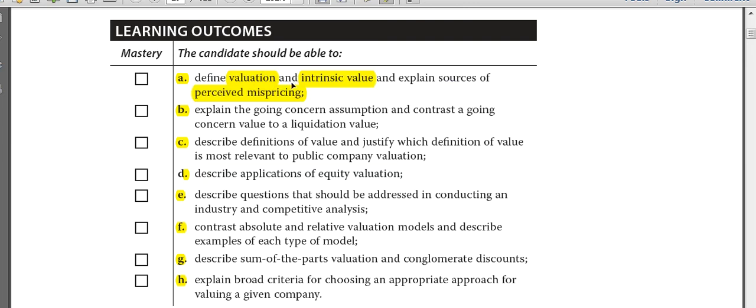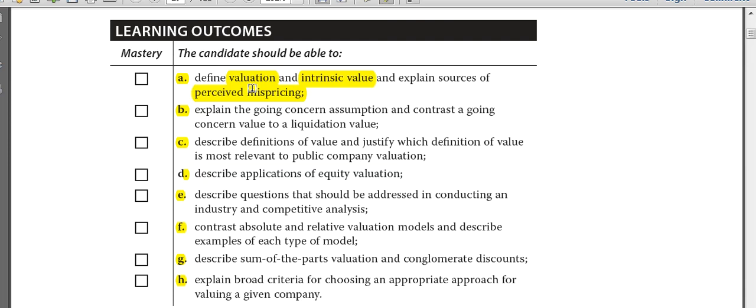So first of all, let's start with what is valuation. Valuation of any asset, maybe it is an equity security, a stock, a derivative security, a fixed income security, a real estate asset, or a machine. Any asset has a value, a true fundamental value. The methods, approaches or models through which we find out the value that the asset should command in the marketplace is called valuation. So valuation is the process through which we find the value of an asset.